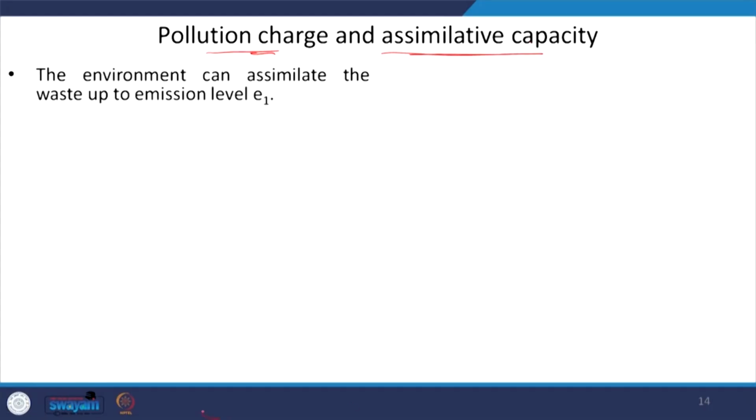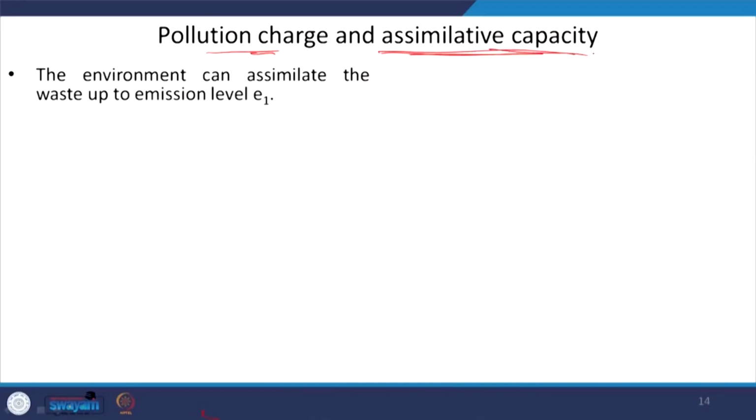Okay. So, now what we are saying is that even though the pollution is there, there is nature's capacity to assimilate some portion of this waste. Naturally the waste can be assimilated, right. So, that means its physical effect is not effective, or it is not going to cause any kind of harm, it is not going to affect negatively. That is what is defined as the assimilative capacity of nature, which is nature's own capacity to assimilate and correct the waste. Okay. So, we can actually do this.